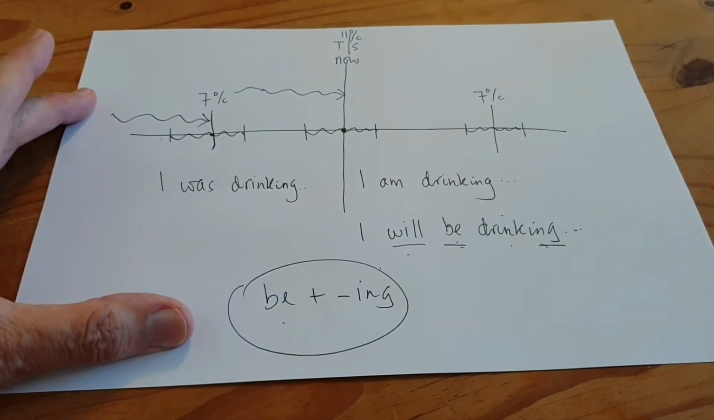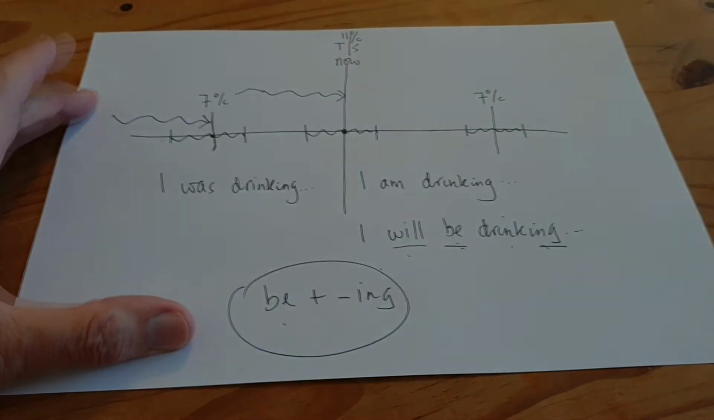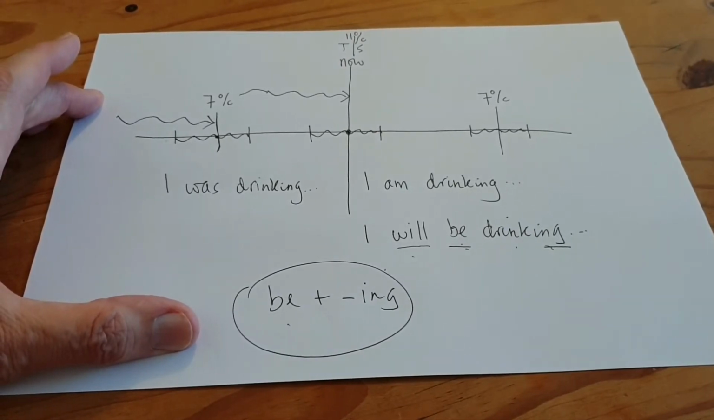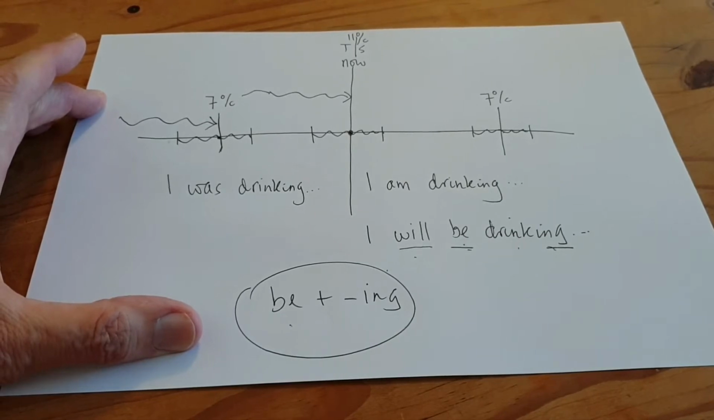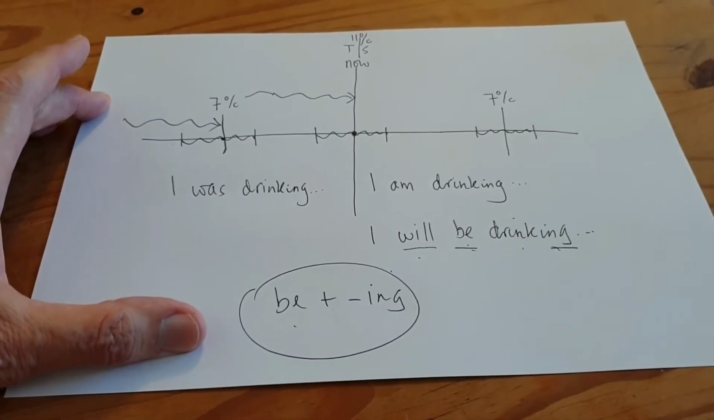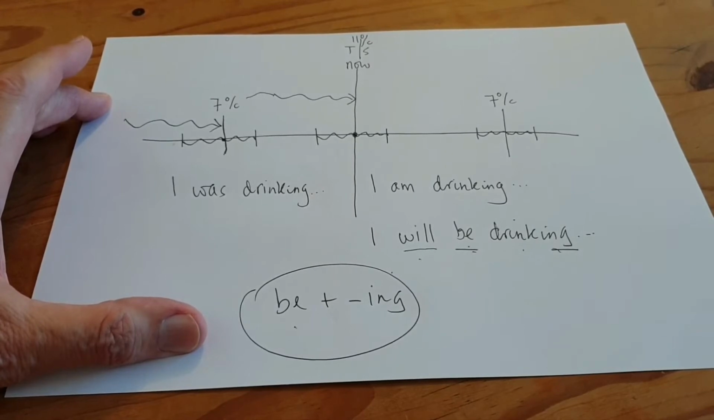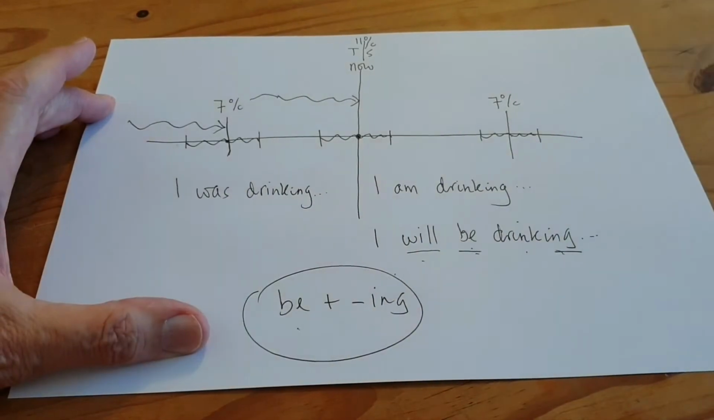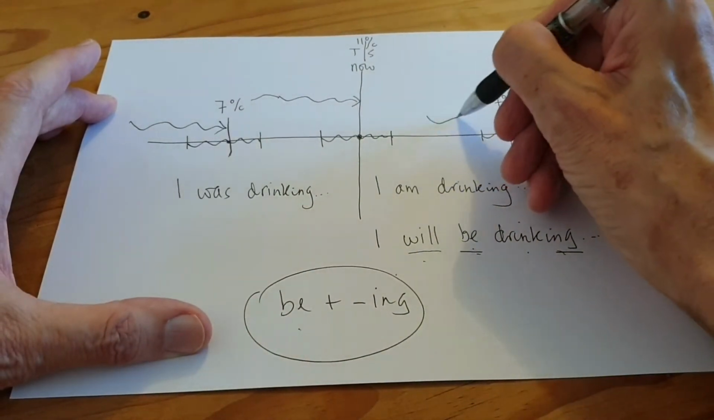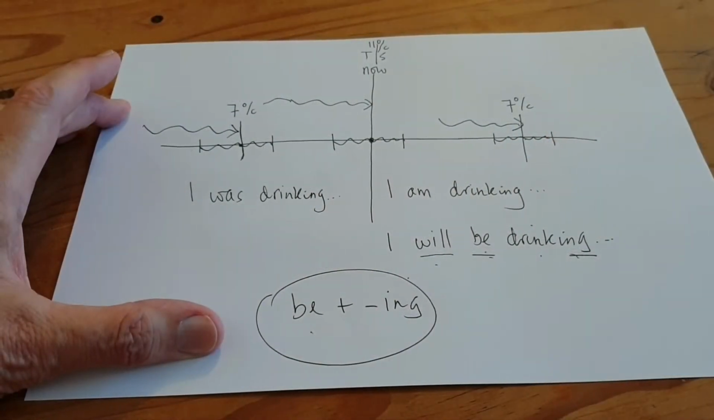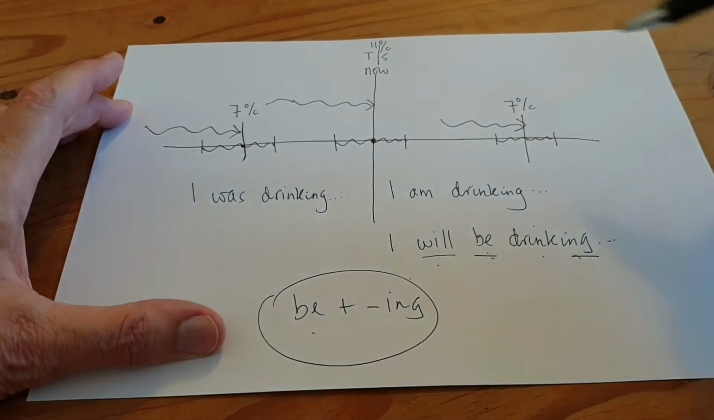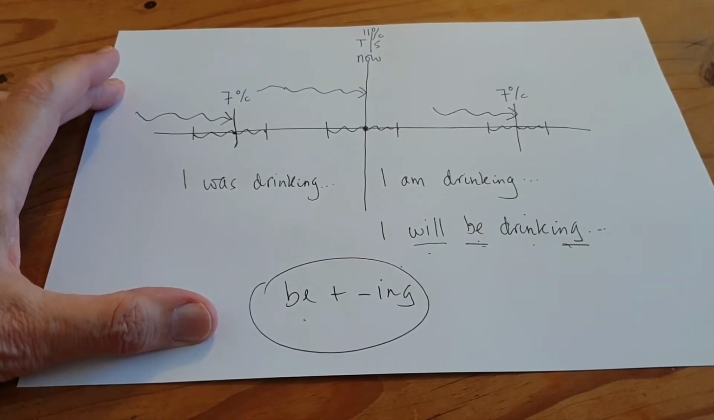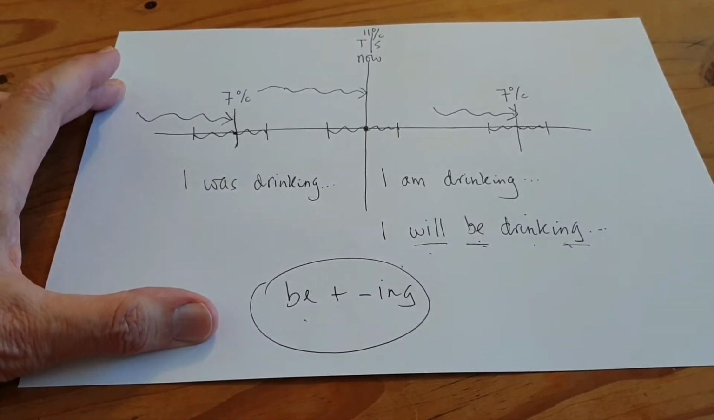Past perfect continuous. I had been drinking my tea when there was a knock at the door. Again, the same idea into the future. I will have been drinking my tea for 10 minutes before 7 o'clock tomorrow. So there we are, a review of all the continuous tenses.